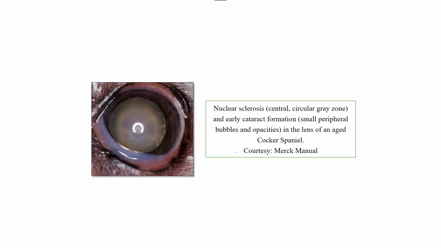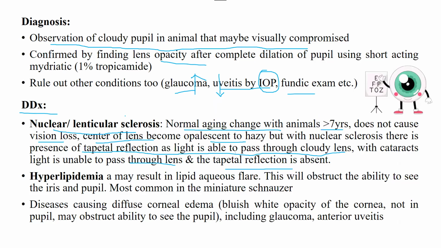So first see the image of nuclear sclerosis, then I'll explain it. This is a nuclear sclerosis, a central circular gray zone. So you can see this whole zone, and early cataract formation. Of course, this dog is going to get cataract also, but right now you can see this hazy portion as nuclear sclerosis. So what they say, it is going to be in old age animals only. But cataracts, we talked about this signalment, it can happen in very young to middle-aged dogs also.